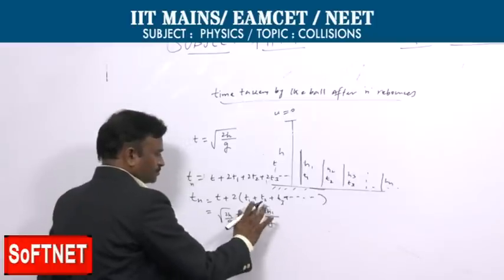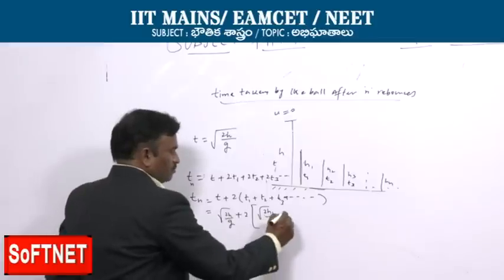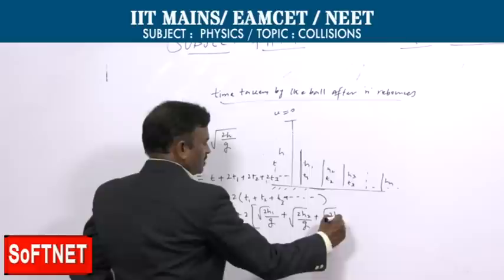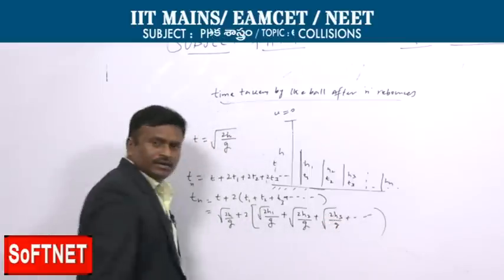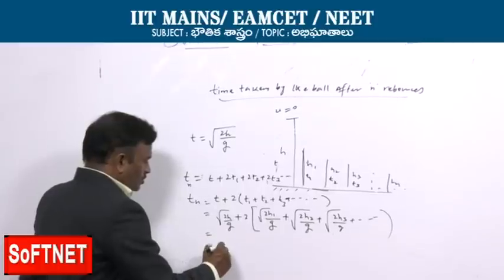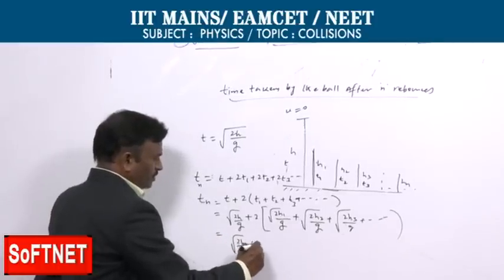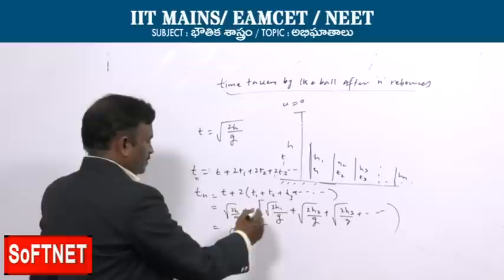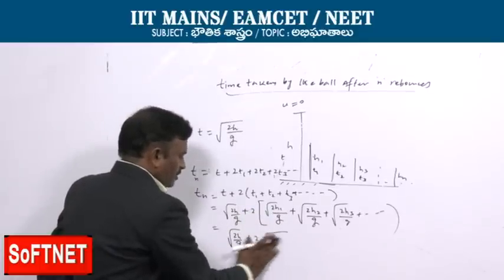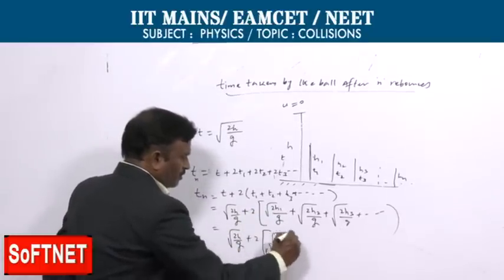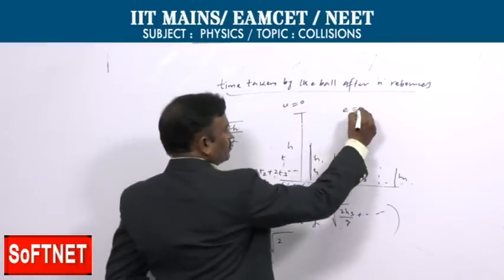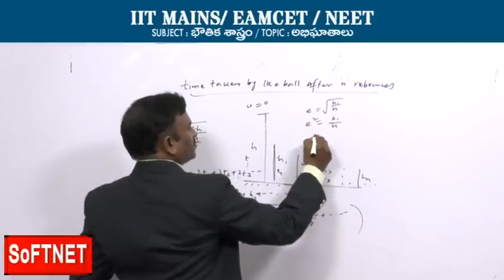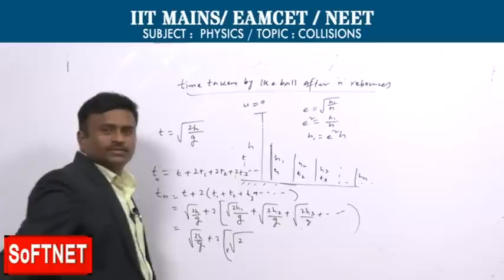Plus root of 2h2 by g plus root of 2h3 by g and so on. Here root 2h by g plus 2 into root of 2h1 by g. Since e is equal to root of h1 by h, e square is equal to h1 by h, h1 is equal to e square into h.